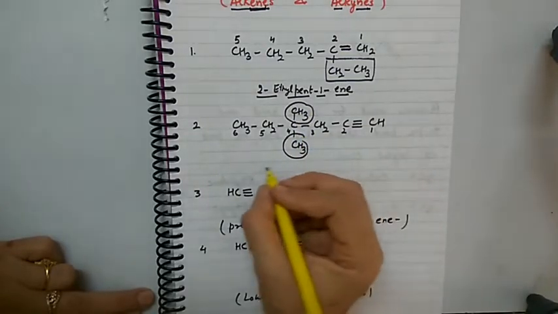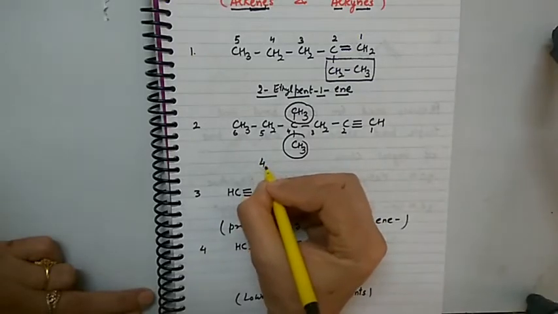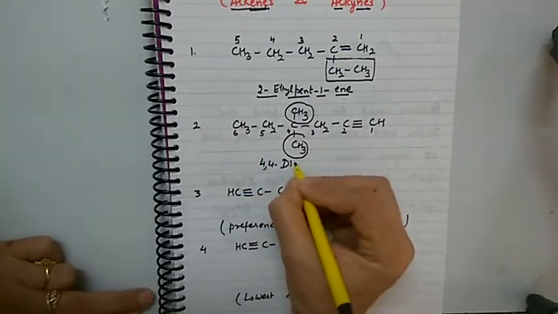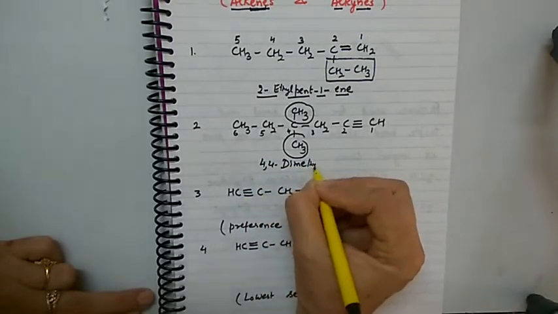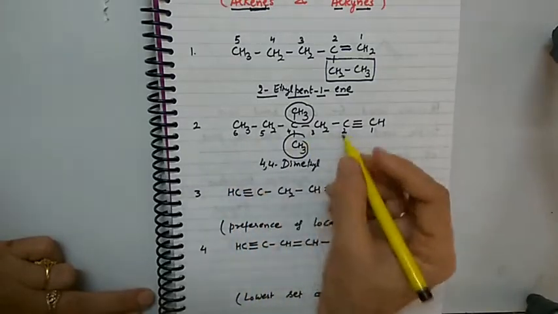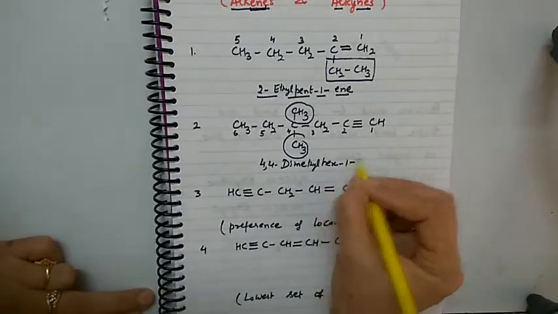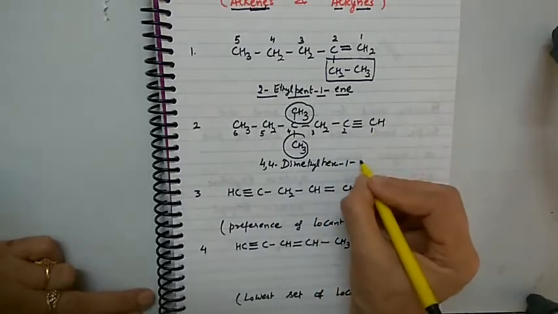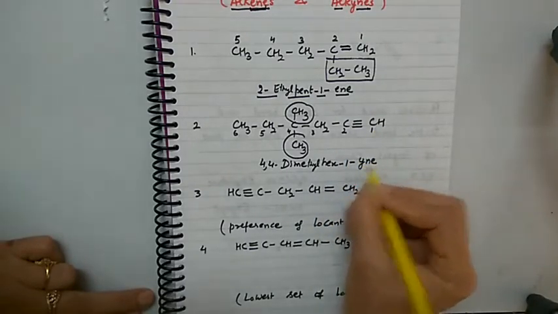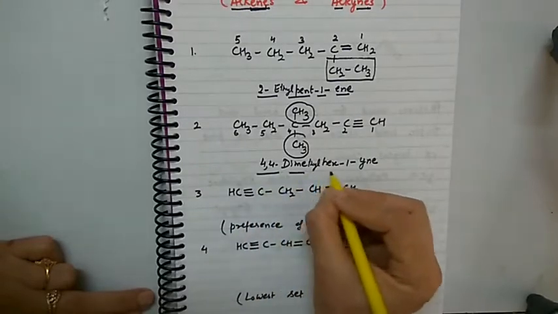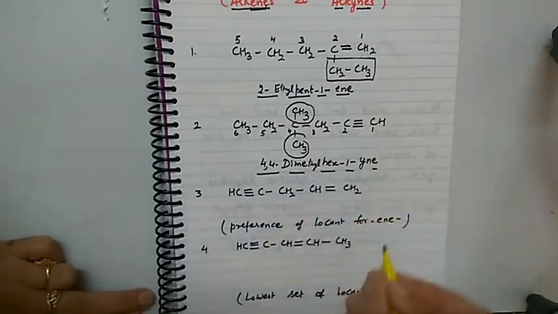So name of compound will be 4,4-dimethyl. Then comes word root hex. Position of triple bond 1, and for triple bond we use the suffix yne. The compound will be 4,4-dimethyl hex-1-yne.